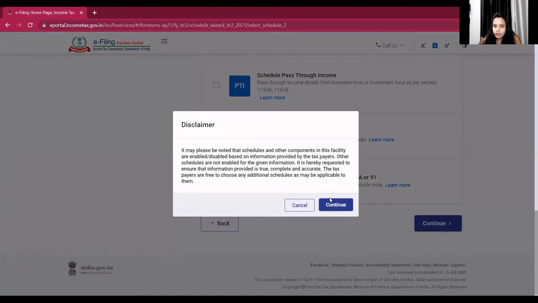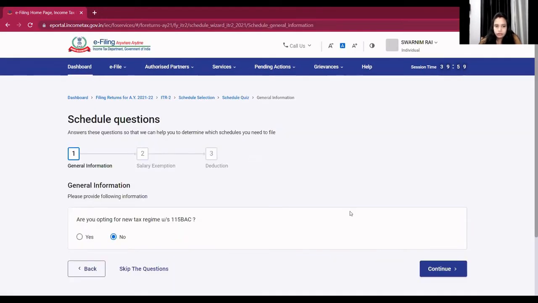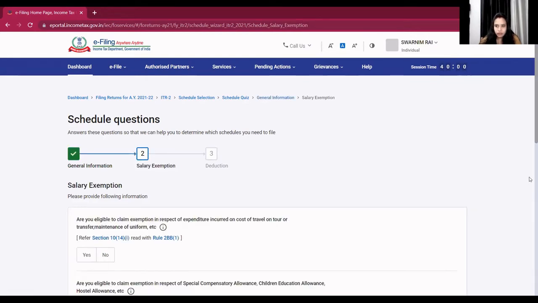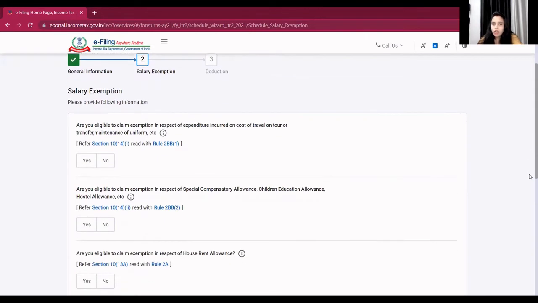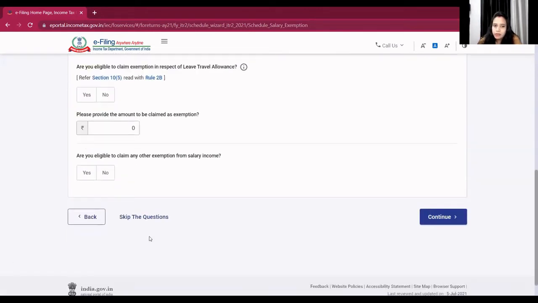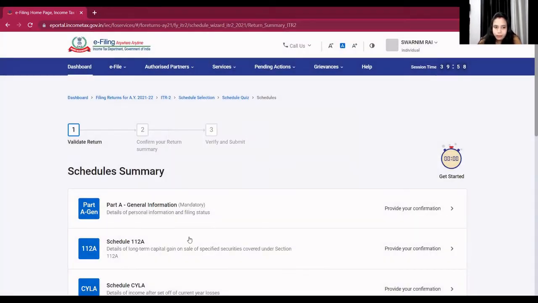Then I will press the continue button, then again continue. After that, it will ask me, are you opting for new tax regime under section 115BAC? So I have selected no and clicked on the continue button. Then it will ask me about the salary exemption detail. I'm skipping this question because I have already covered it in my previous videos.